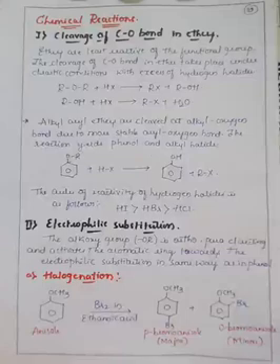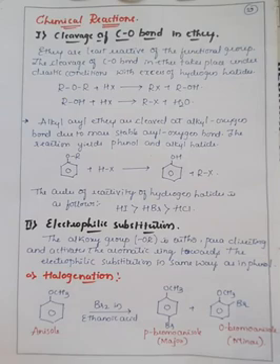Whenever cleavage of the C-O bond takes place in ethers, it requires drastic conditions, so it is very rare, and it is done with excess hydrogen halide. That is very important: in this reaction you must take excess hydrogen halide, which means a strong hydrogen halide is used for breaking the carbon-oxygen bond in ethers.